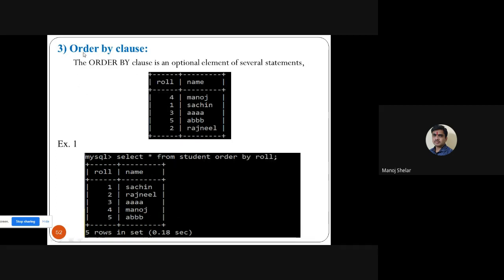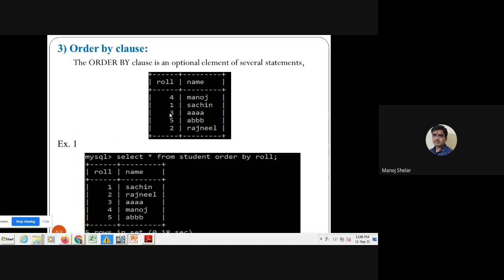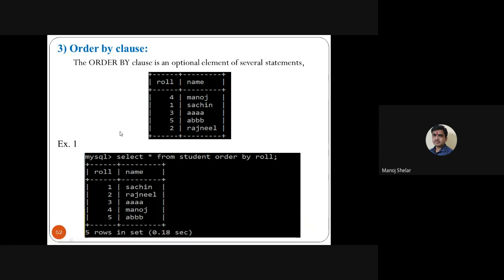Order by clause. By default the order by clause is ascending. Okay, so to display records in ascending order, use the ASC keyword in the order by clause. To display records in descending order, use the DSC keyword in the order by clause. So here are some examples of the order by clause. Roll number and name are the attributes of the student table. Suppose we display all roll numbers in ascending order, because here 4 1 3 5 2 is not in ascending order. So the simple query is select star from student order by roll number. It displays 1 Sachin, then 2 Rajnil, 3 AA, 4 Manoj, and 5 suppose ABB. Okay, so this is a simple order by clause example.